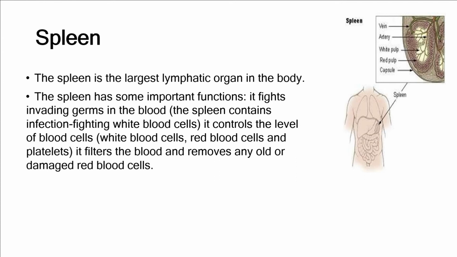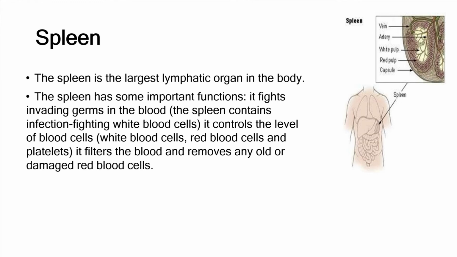It filters the blood and removes any old or damaged red blood cells. Basically, the spleen plays a very important role in removing the dead red blood cells. As you know, red blood cells have a life. Every cell has a lifespan, and then they will die out and be destroyed by the body's degrading system. The body has different hydrolysis systems and different materials that degrade its own cells after a certain time.